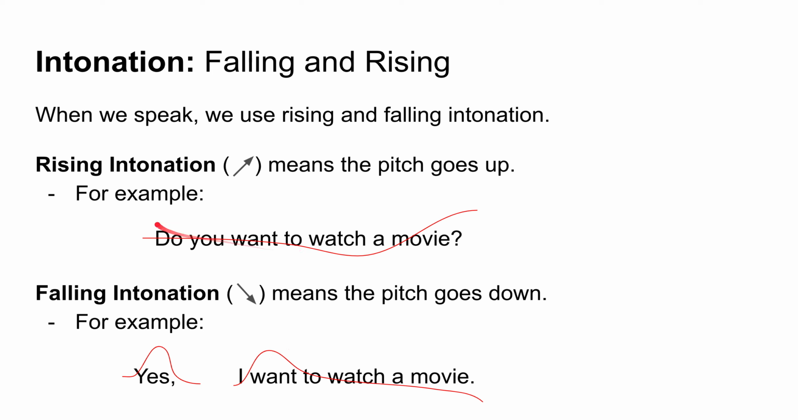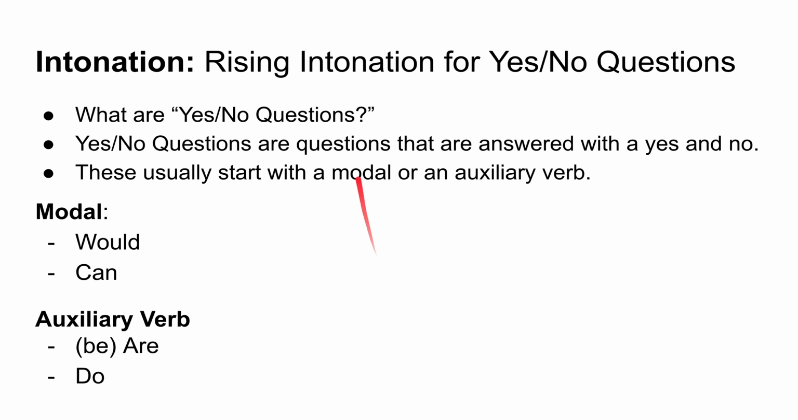Okay? So you can see in the first example that the pitch goes up. Do you want to watch a movie? And in the second example, we can see that the pitch is falling. It goes up and then it comes back down. Yes, I want to watch a movie. Okay, so let's talk about rising intonation.